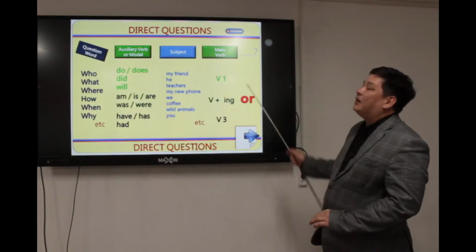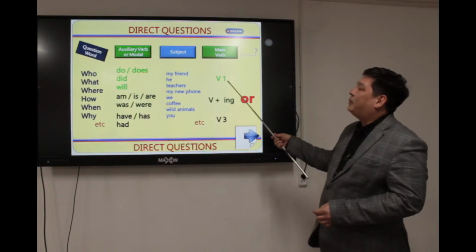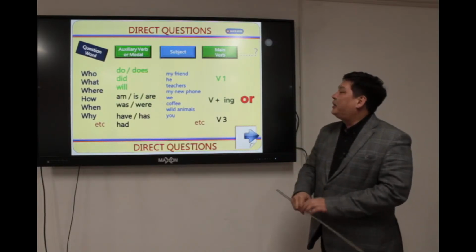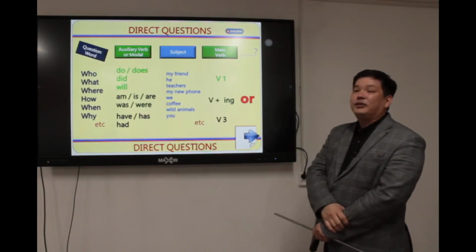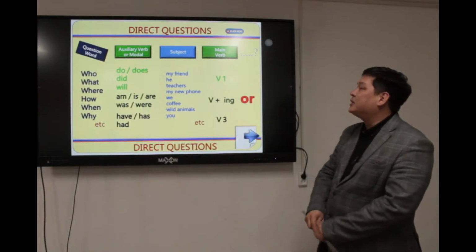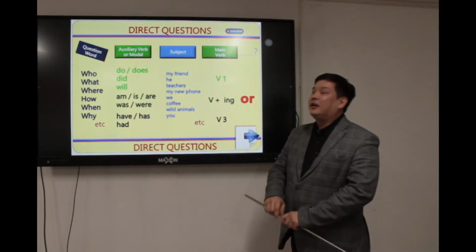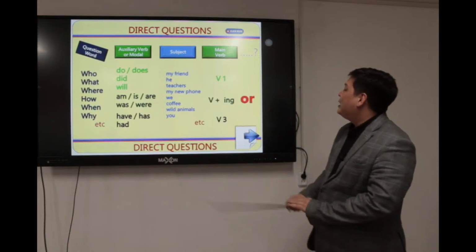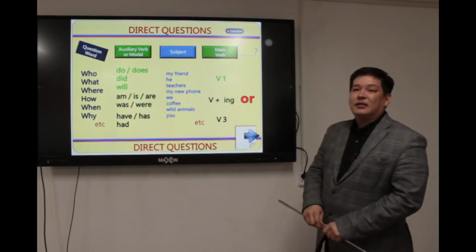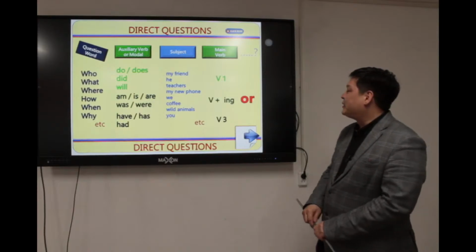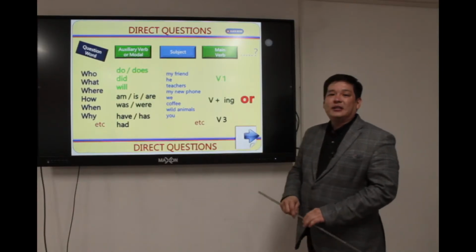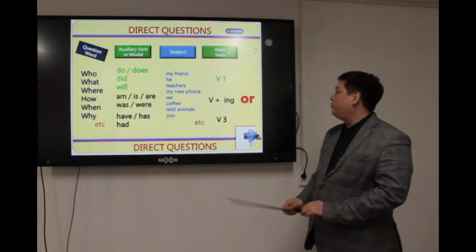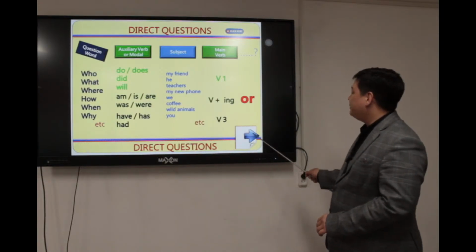And here the main verb can be, for example, a verb in the first form or just the infinitive, because it depends on the tense, present simple or past simple. Here, in continuous tenses, we use a verb with the -ing suffix. And in perfect tenses, we usually use a verb in the third form, or past participle.